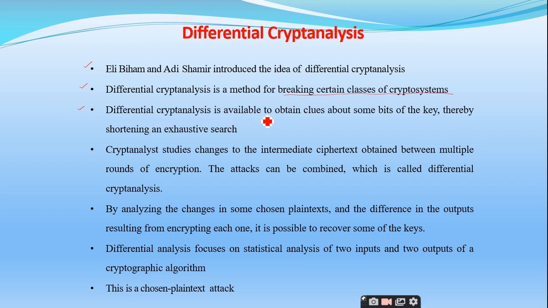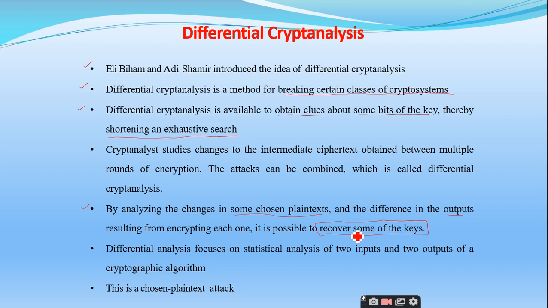Differential cryptanalysis is used to obtain clues about some bits of the key, thereby shortening the exhaustive search. So you will obtain the difference between the plain text and the ciphertext, thereby you can obtain the key. This is important. By analyzing the changes in some chosen plain texts and the differences in the outputs resulting from encrypting each one, it is possible to recover some of the key bits. The main intention of the attacker is to identify the key.